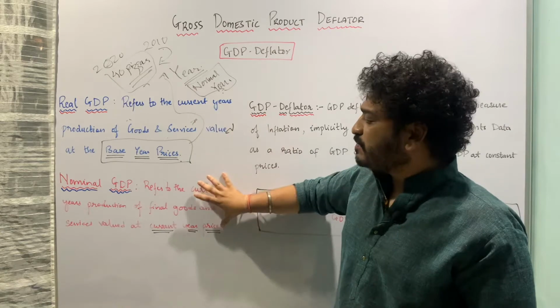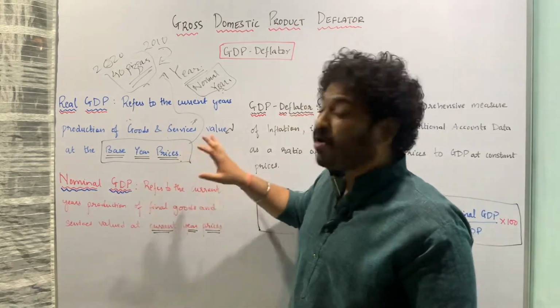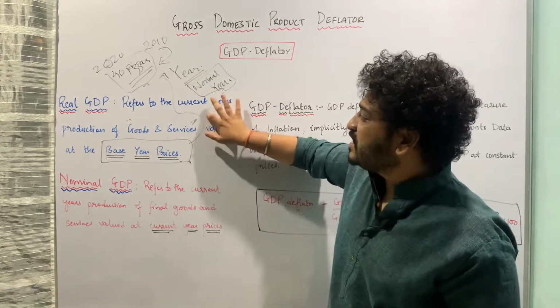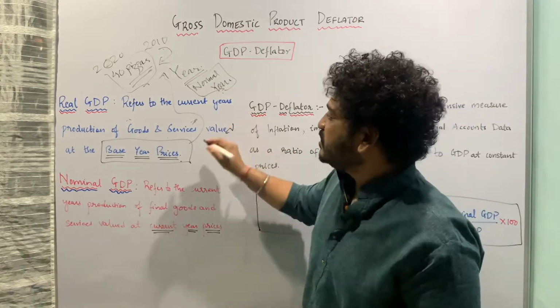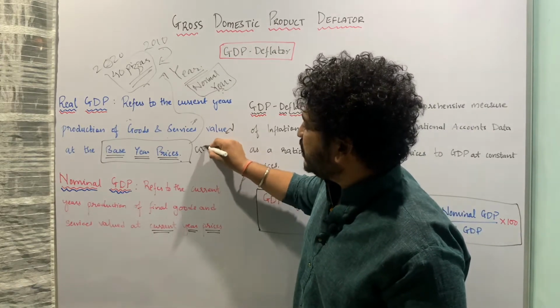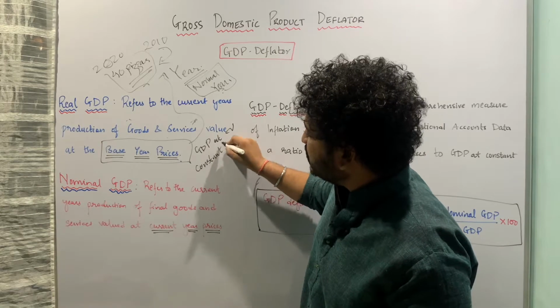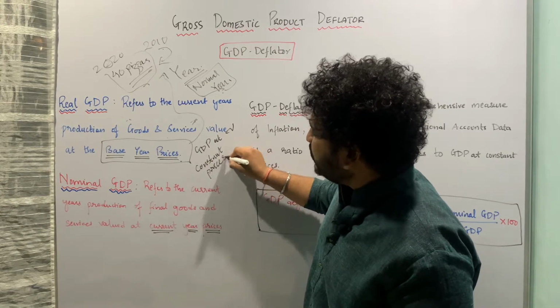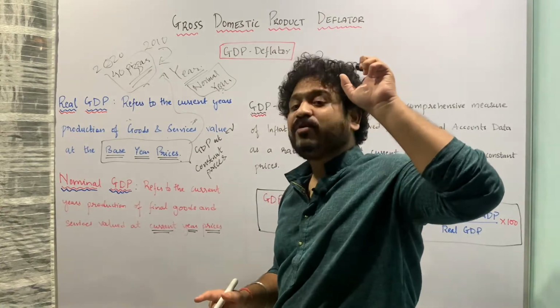Then we have something called nominal GDP. Real GDP is also called GDP at constant prices. Constant prices means the prices which are from the base year.